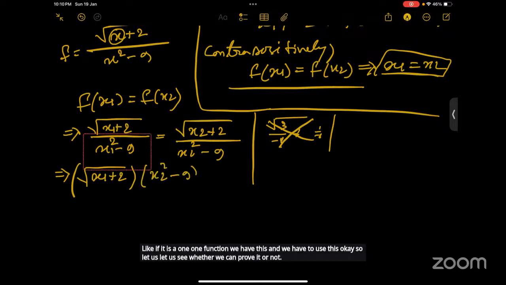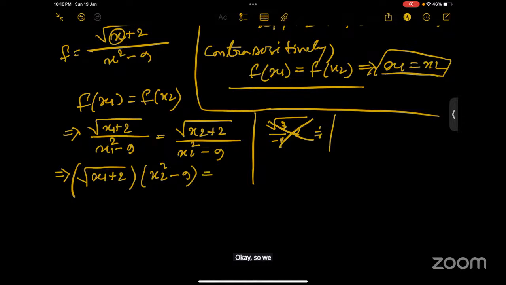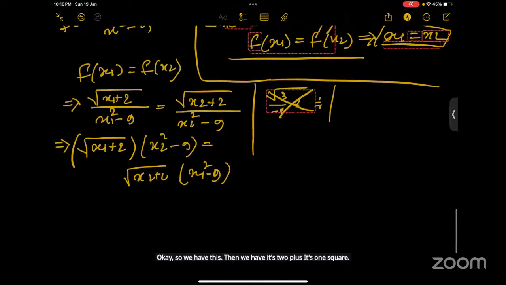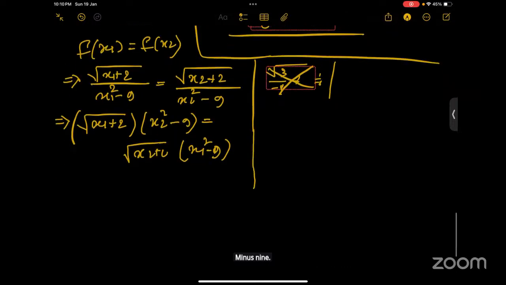So we have this, then we have x2 plus 2 by x2 square minus 9. What is the next step? In the next step, we can square both sides.